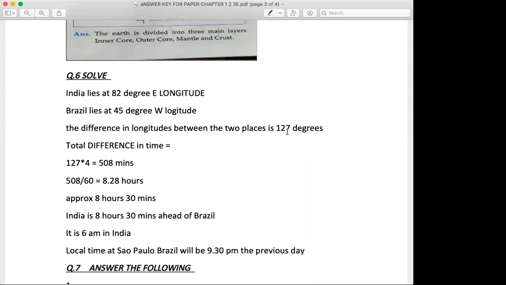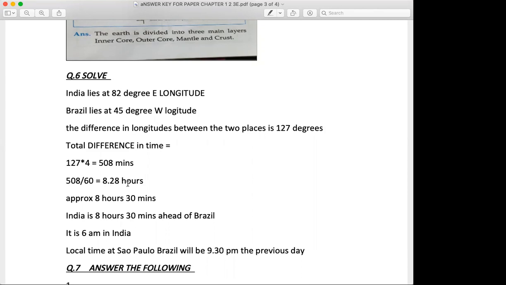Because we all know every longitude is a degree. We all know a fact that we have recently done in the objective also. Difference between each longitude is of 4 minutes. So if each longitude is 4 minutes, and if there are 127 longitudes, 127 multiplied by 4 gives us 508 minutes. We all know 1 hour is made up of 60 minutes. So if I divide 508 by 60, I will get 8.28 hours. And 8.28 is nothing but 8.5 hours. So between India and Brazil, there's a time difference of 8.5 hours. India is 8.5 hours ahead of Brazil.